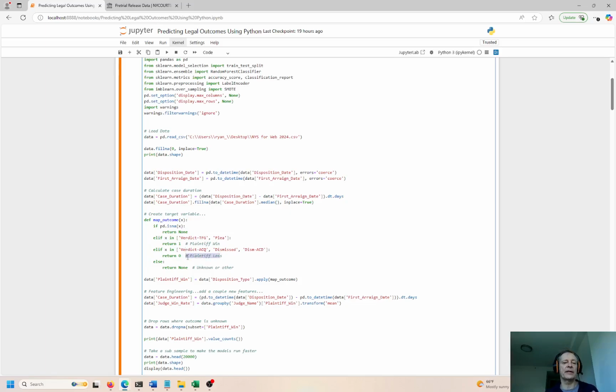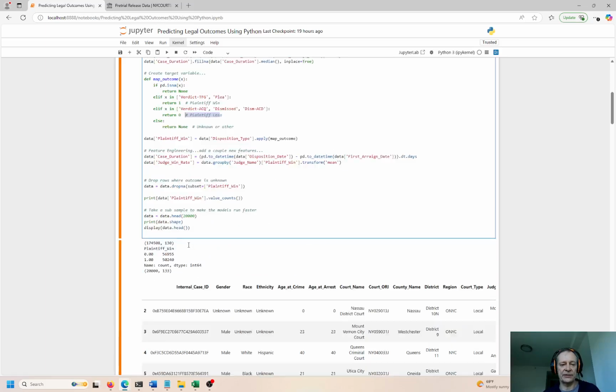So there's a little bit of cleanup that we have to do on the data because we don't have the actual values in the data, right? So sometimes you have to manipulate things a little bit, but you can use common sense, business logic, just good judgment and decide, is a verdict a win or is a verdict a loss, right? If you don't have that in your data, you have to clean it up a little bit and manipulate the data and convert that into a type that's actually usable. So that's what we're doing here.